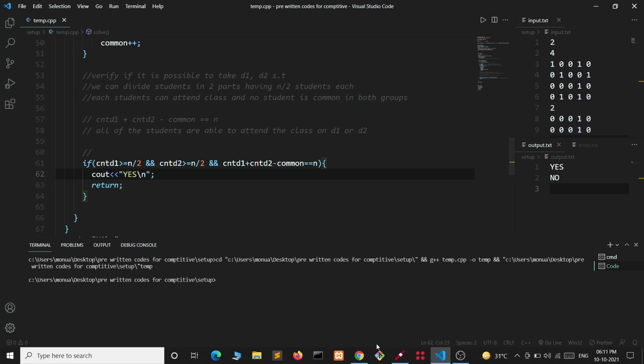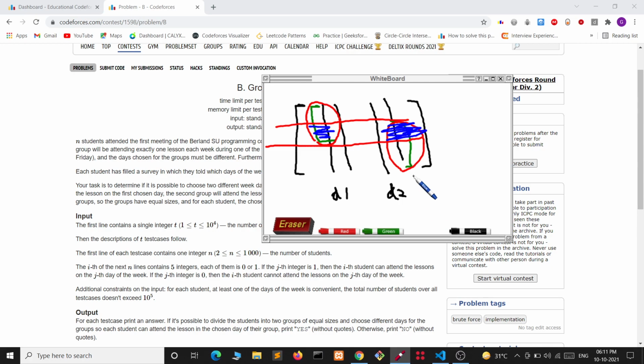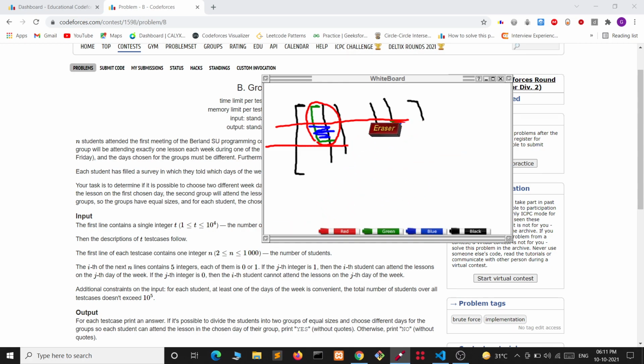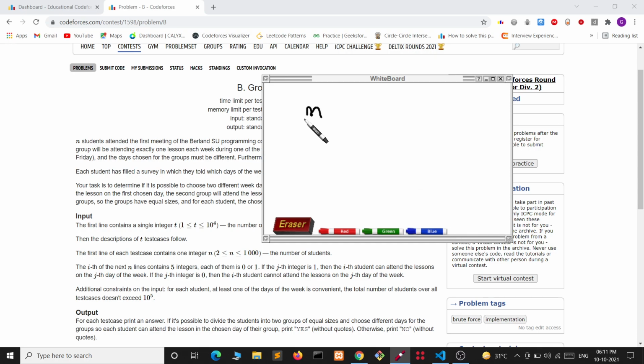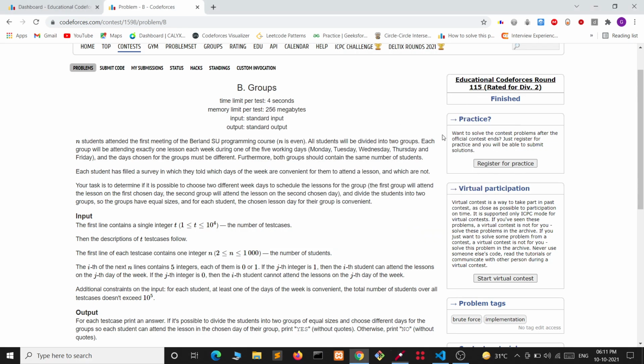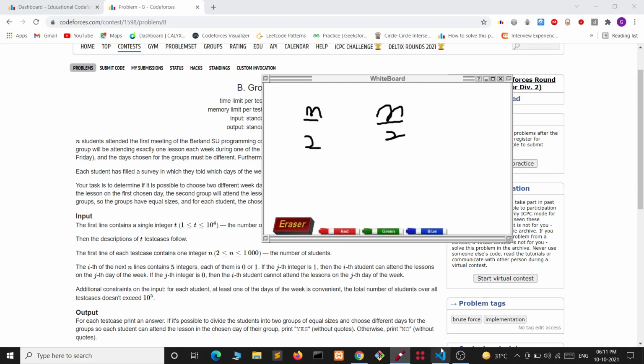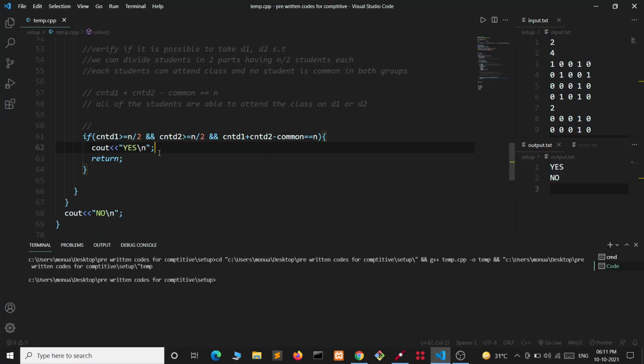This is because we want to divide the students such that in each group we get n by 2 students. If it is less than n by 2, then we cannot form that group. So that's the logic for it.